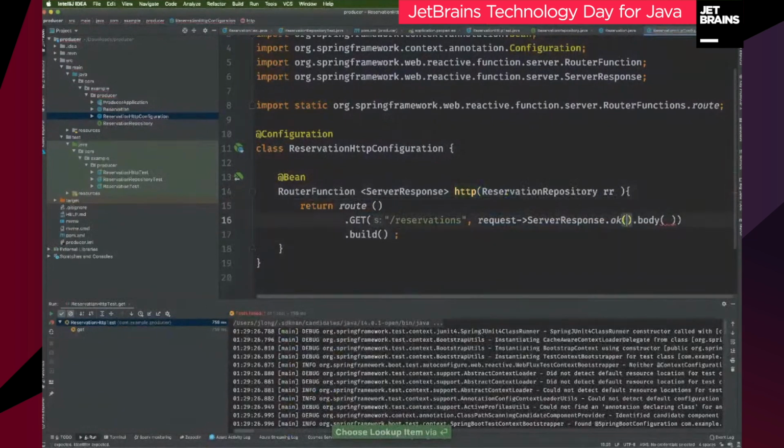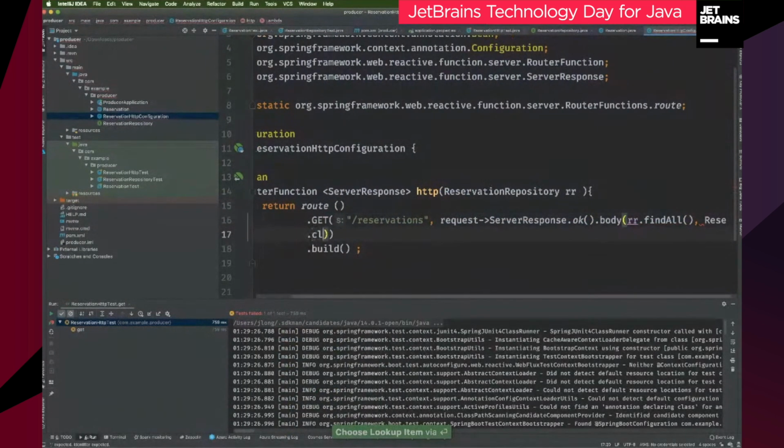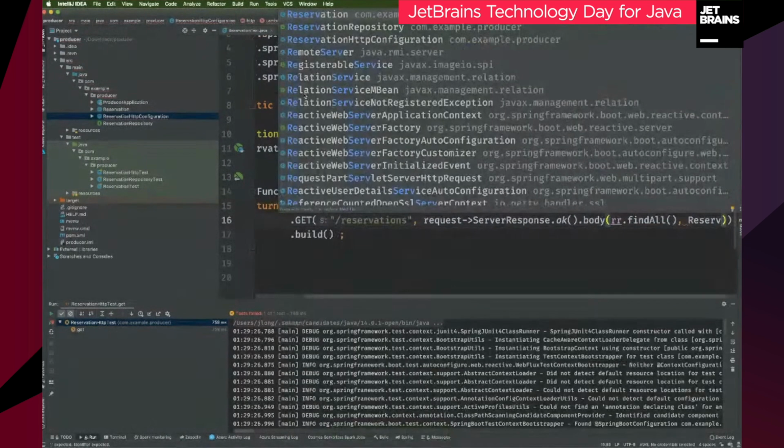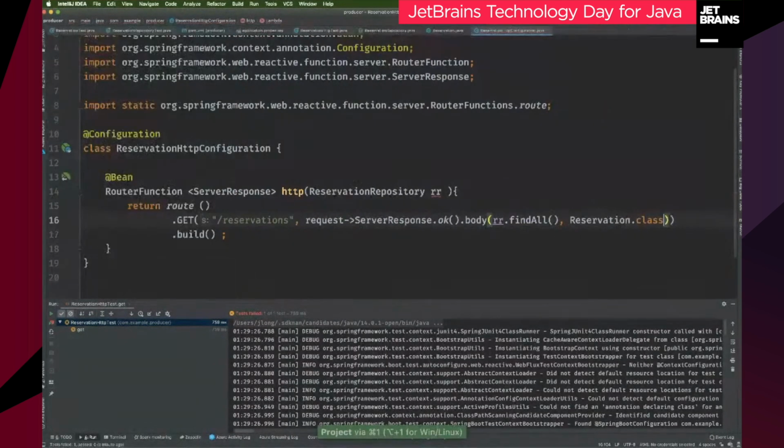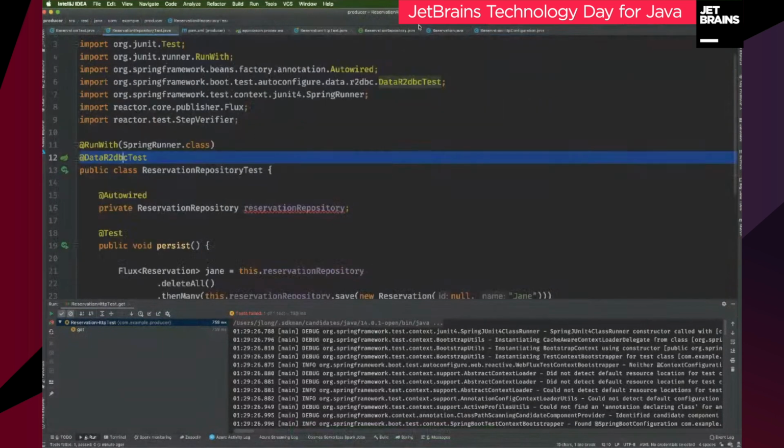So keep that in mind, right? We're actually injecting a reference to a data tier thing called the reservation repository, which we just stood up and which we already tested earlier. So why would we want this present in our web test, right? We clearly need it because it's a dependency on our web tier code, and yet we don't want it because it's an invariant. We've already tested it. We already know it works.